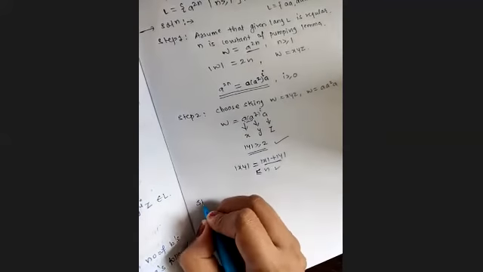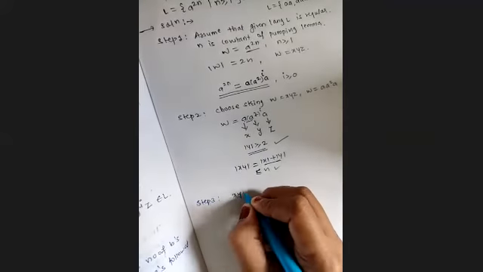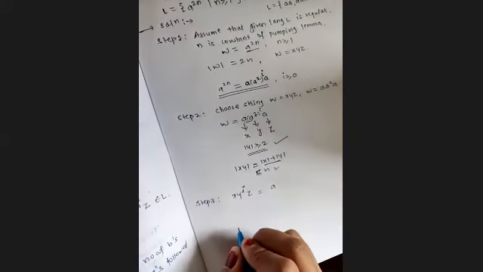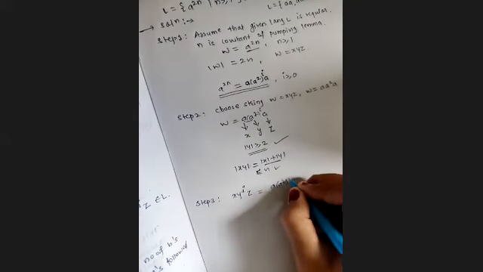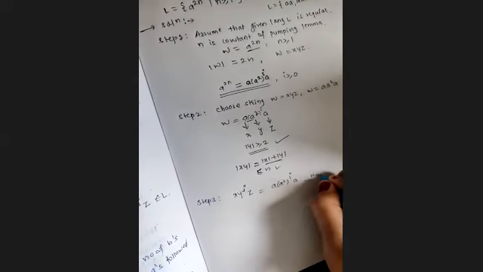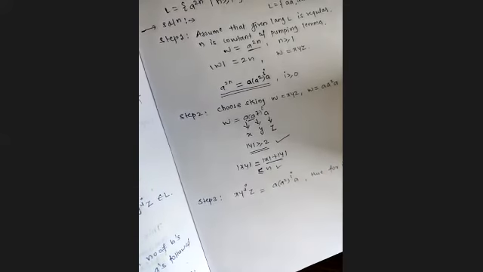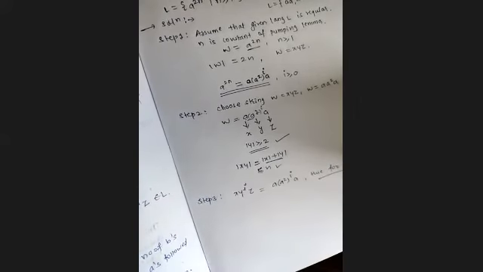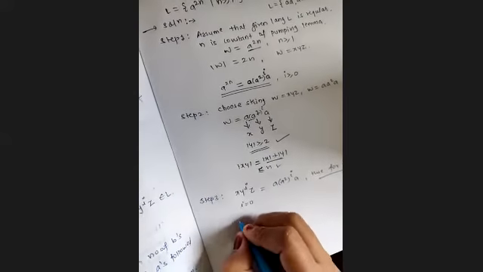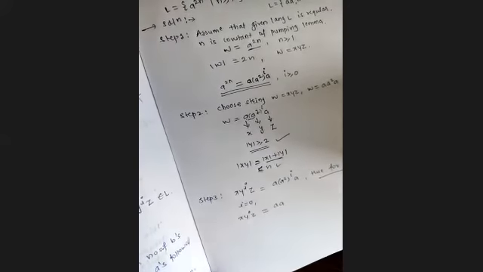Second condition. Now in step number 3, according to the pumping lemma, what we have to do? x y to the power I z is equal to a to the power 2 to the power I into a, and this should be true for I greater than or equal to 0. So let's put I equal to 0 first. x y to the power 0 z is equal to a.